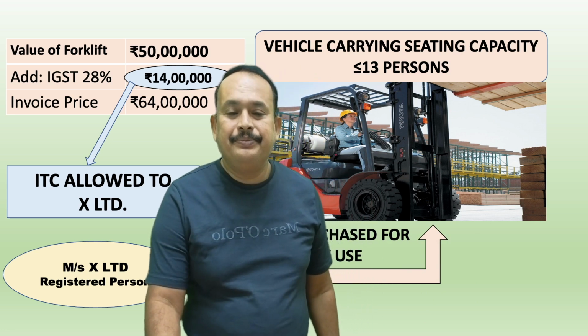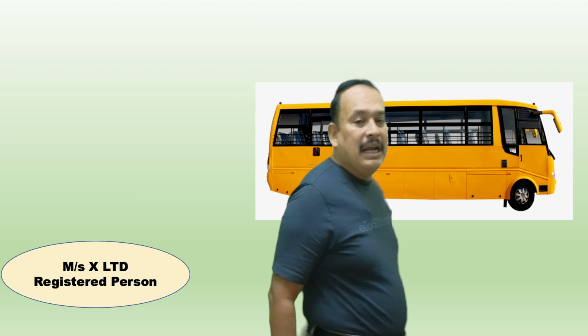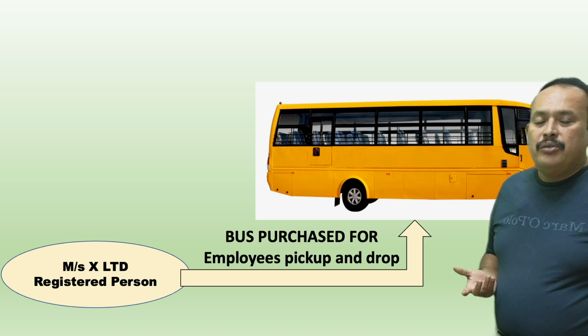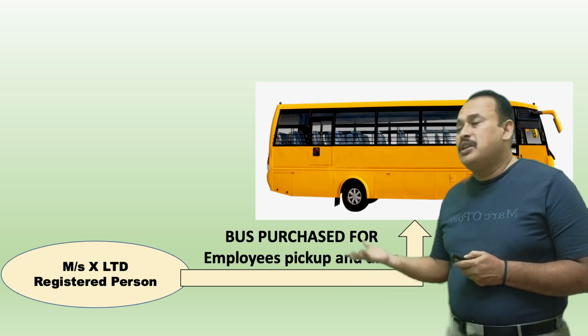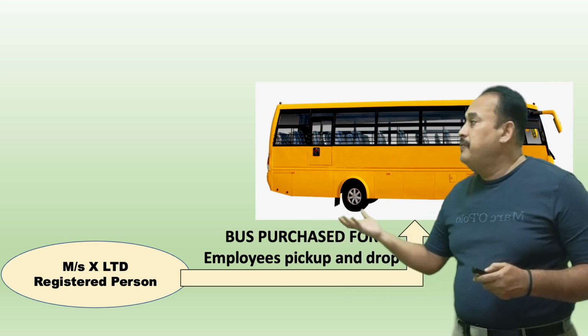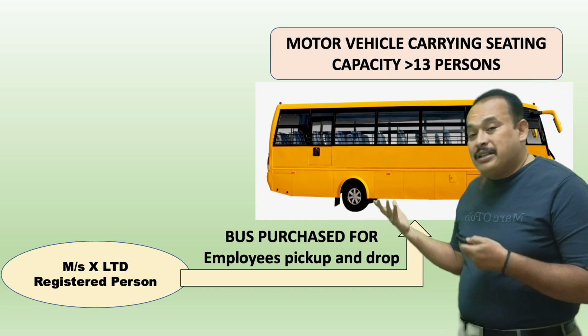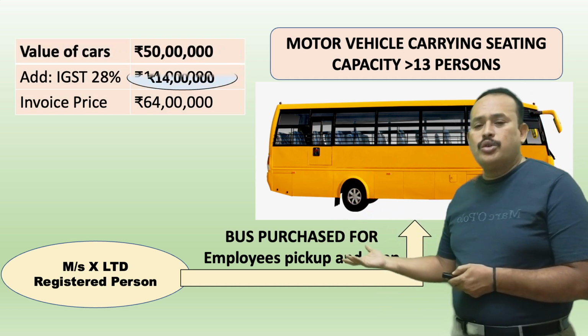Further, my dear friends, see here, I purchase a passenger vehicle with seating capacity 60 for pickup and drop of my employees. I am X Limited. I purchase this vehicle to pick up and drop off my employees. Am I eligible to avail the ITC? Yes, because it is in the furtherance of business to provide taxable output supply of goods and services, it is well allowed. Though the seating capacity is more than 13, it is used in the course of furtherance of business. ITC is well allowed. How much? 14 lakhs. ITC allowed to X Limited in the given case.